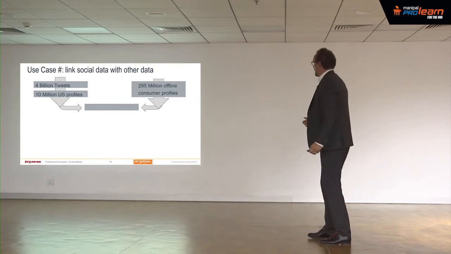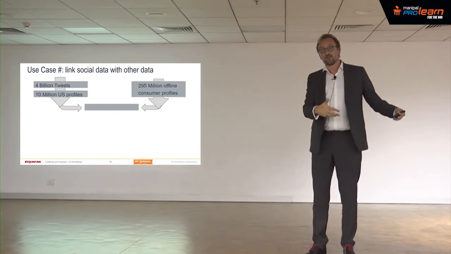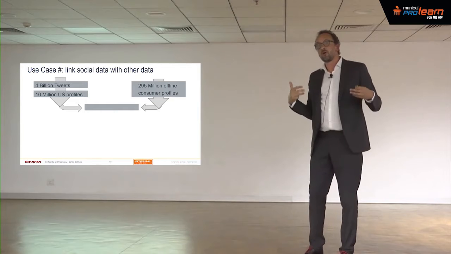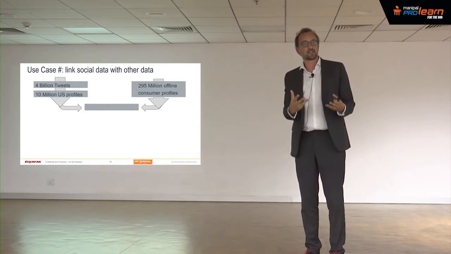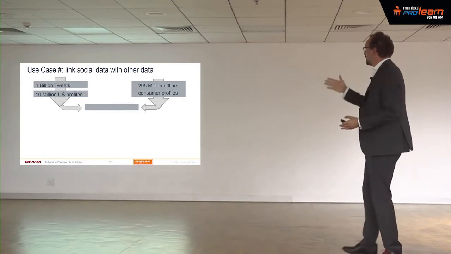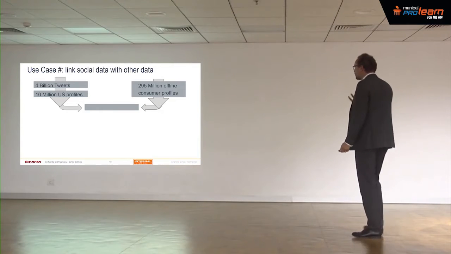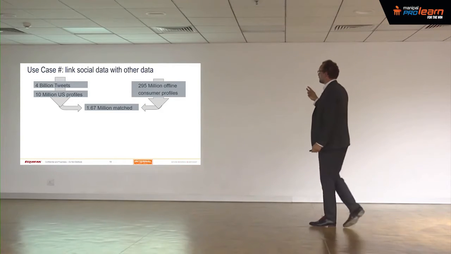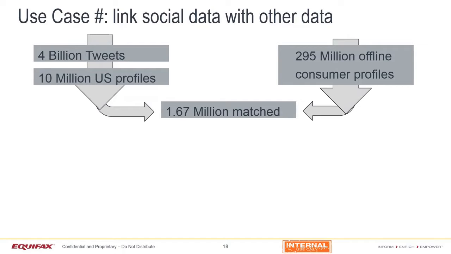And on the other side, in Equifax, we have a lot of data asset databases. So we have in the US all the physical persons that have or have had access to credit in history. So this is 200 or 300 million consumer profiles. So we match those two things. Doing that in mathematics is really hard, or it looks hard.